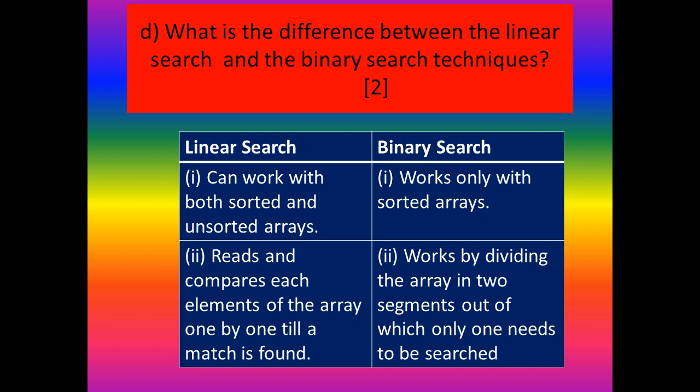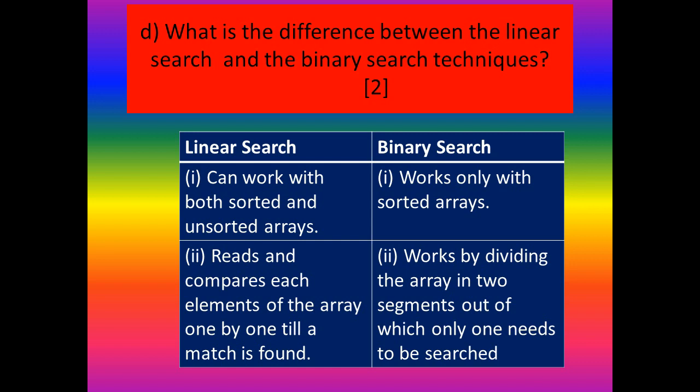Question D. What's the difference between the linear search and the binary search techniques? This question is from the chapter array. Okay, what's the difference between linear search and binary search? In the case of linear search, it can work with both sorted and unsorted arrays. But in the case of binary search, it works only with sorted arrays. In the case of linear search, let it be sorted or unsorted, it doesn't matter. Okay. But in the case of binary search, it should be a sorted array.